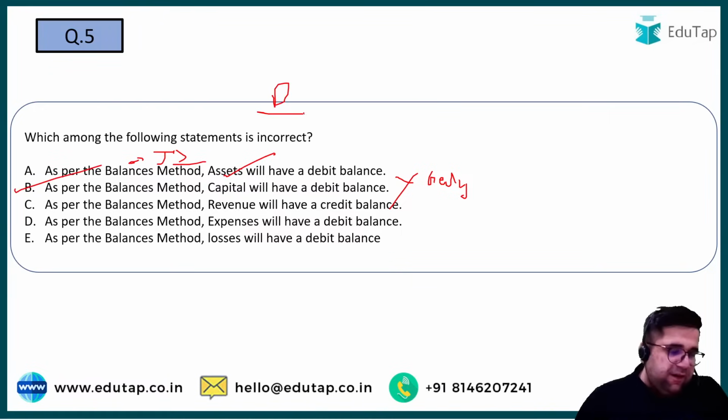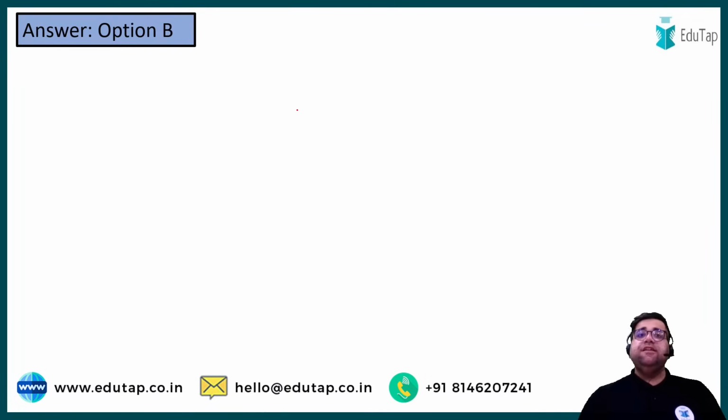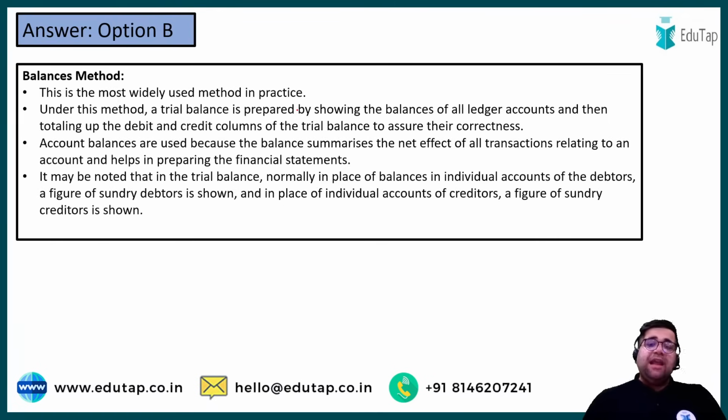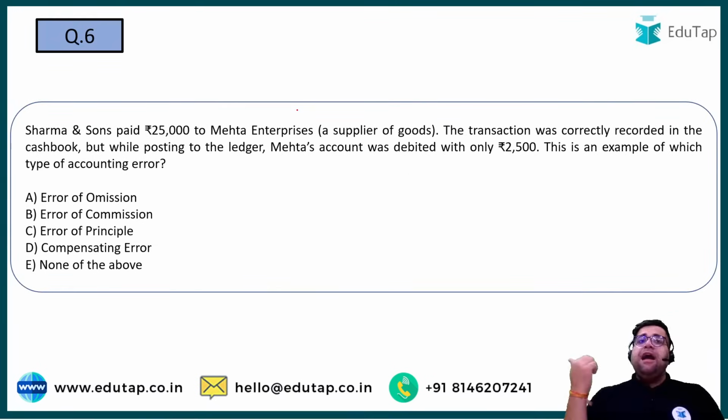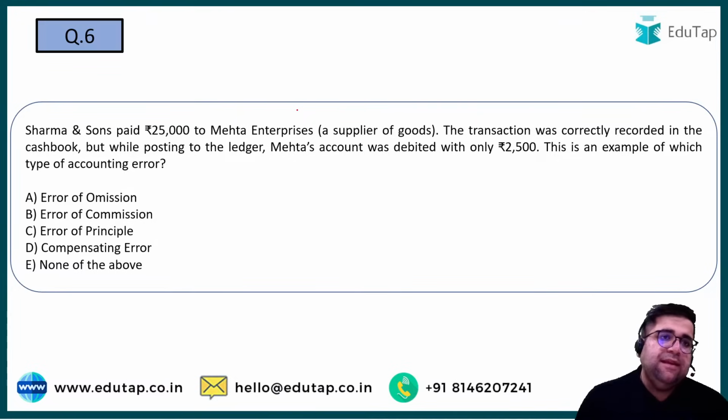Now these are fundamental questions of accounts. I can see many of you are giving the right answer, but some are not. So these are fundamental questions which definitely can appear in your paper also. I have some previous year questions for you today, which prove that fundamental questions will appear in your paper. Yes, this is also a trial balance error kind of question. And yes, in trial balance, do read about the suspense account.